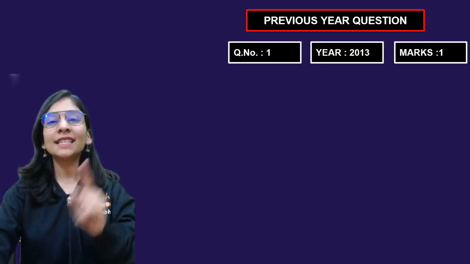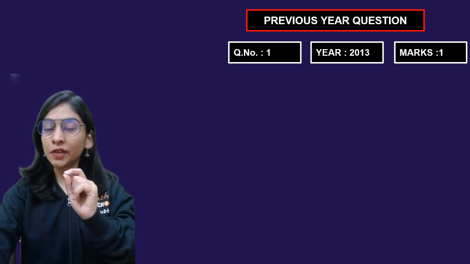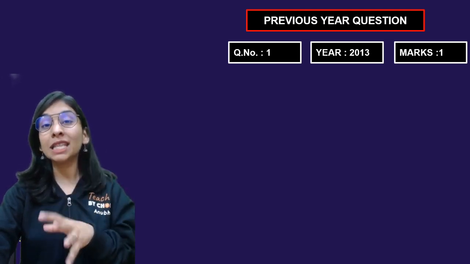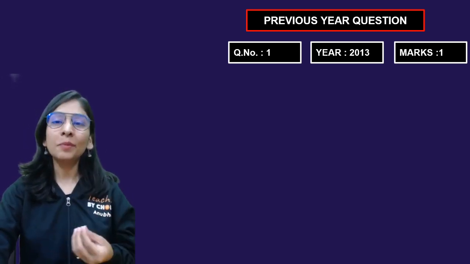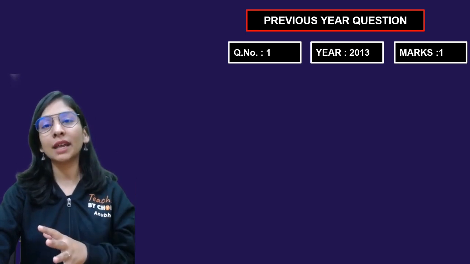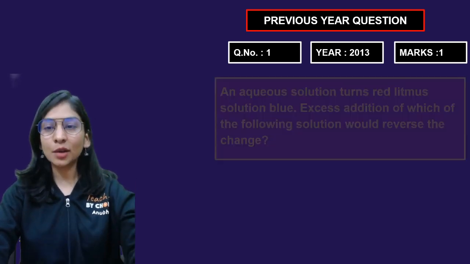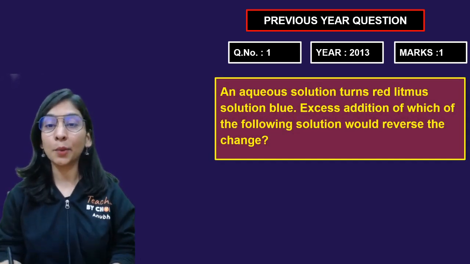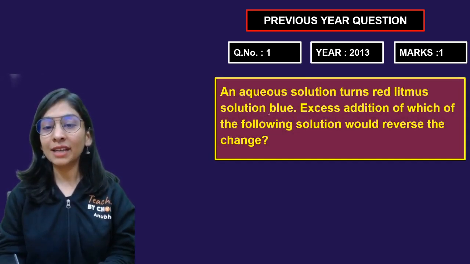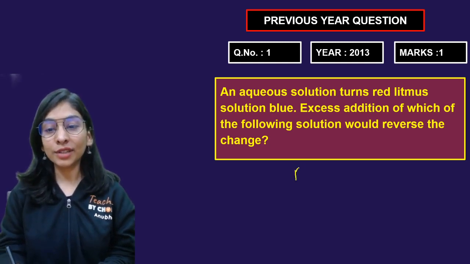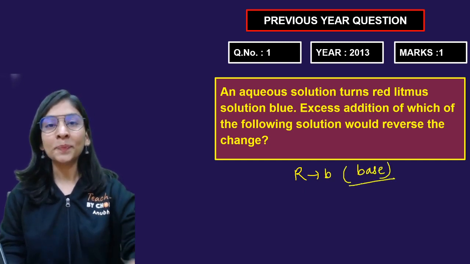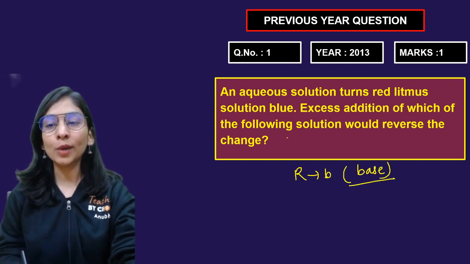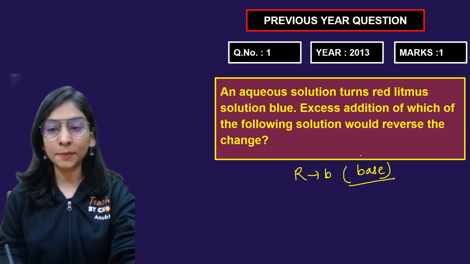All right, so let's start right away with the very first question. All the questions will be inspired from sample papers and definitely previous year questions. This is the question that came in year 2013, a 1 marker question: an aqueous solution turns red litmus solution blue. So you know that if a red litmus paper is turning blue, that's a base. Now they're asking, excess addition of which of the following solutions would reverse the change?